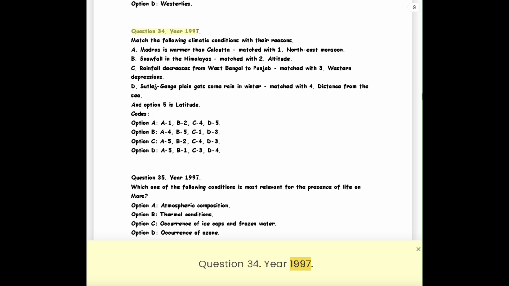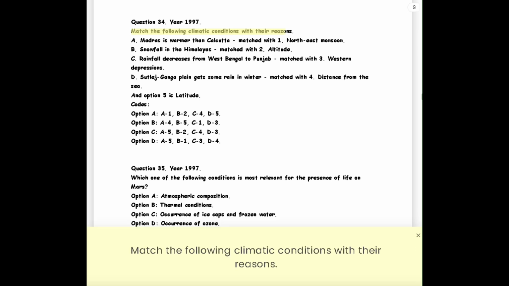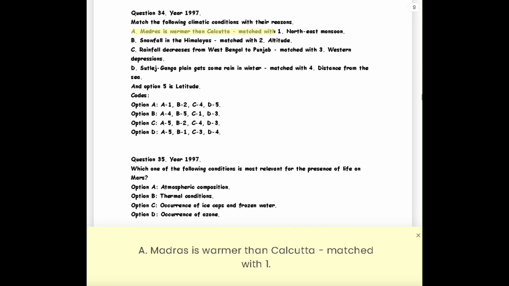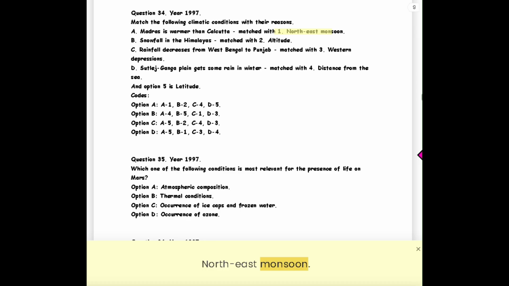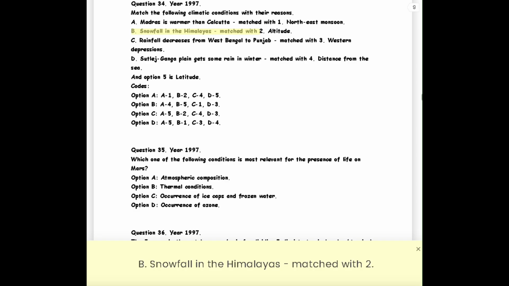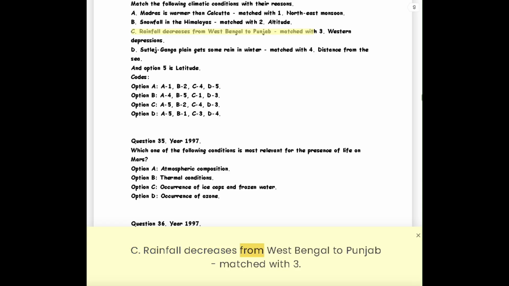Question 34. Year 1997. Match the following climatic conditions with their reasons. A. Madras is warmer than Calcutta, matched with 1. Northeast monsoon. B. Snowfall in the Himalayas, matched with 2. Altitude. C. Rainfall decreases from West Bengal to Punjab, matched with 3.